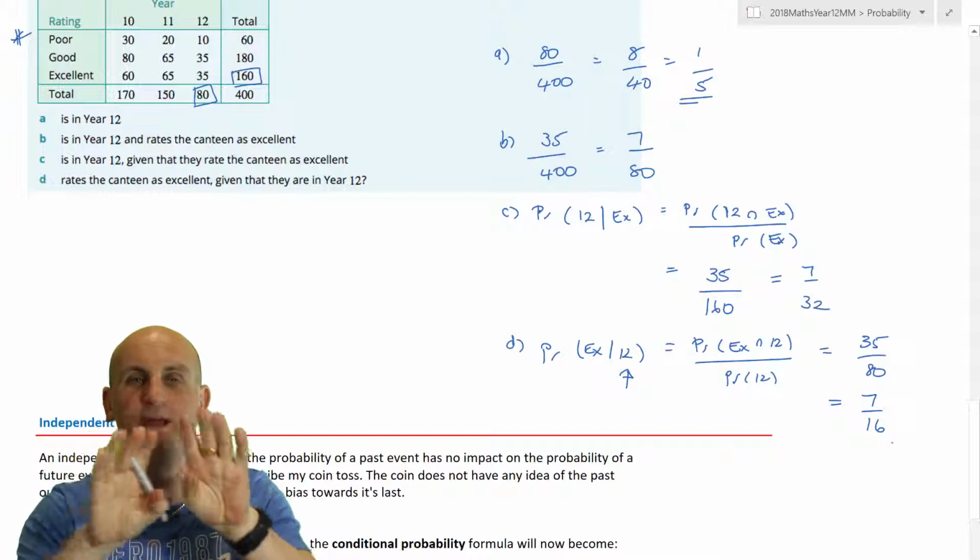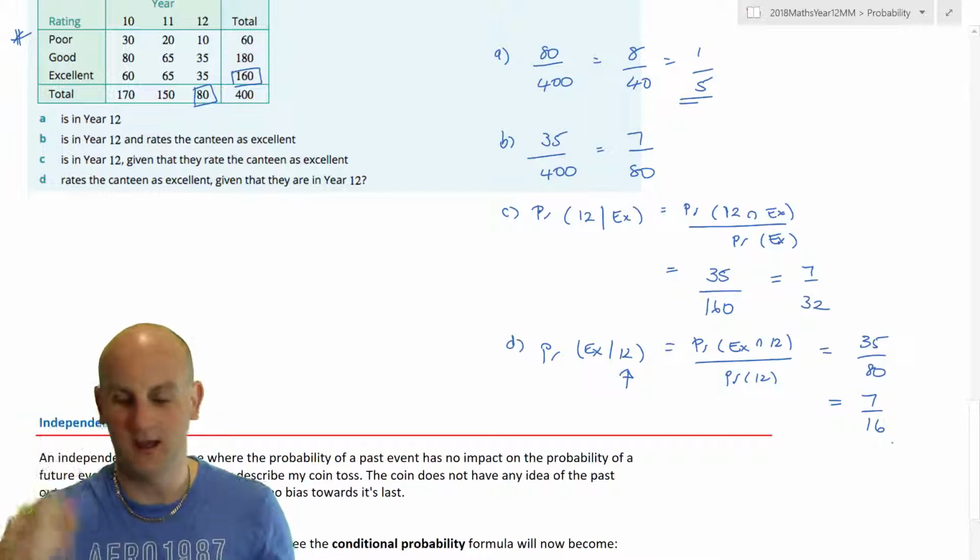Okay, if you've noticed that I keep fading in and out, so I can use my calculator to cancel this down. I can't be doing this in my head.